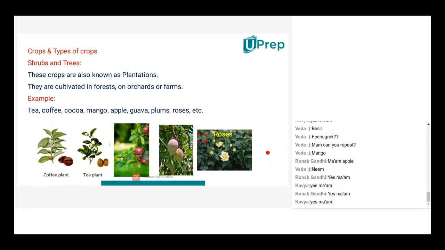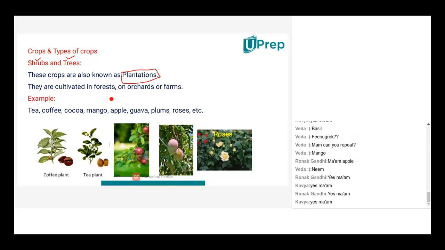Great. Now we come to the types of crops, the second type, which are shrubs and trees, right? These shrubs are crops which are grown as shrubs and trees. They are also called plantations, like we know coffee plantation, tea plantation, right? Because these are not herbs, these are all shrubs and trees.